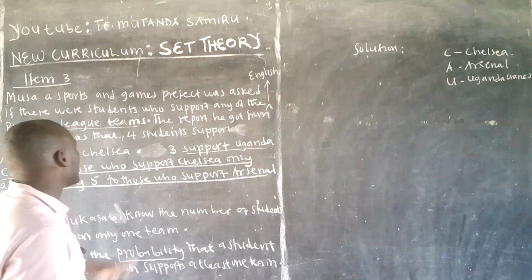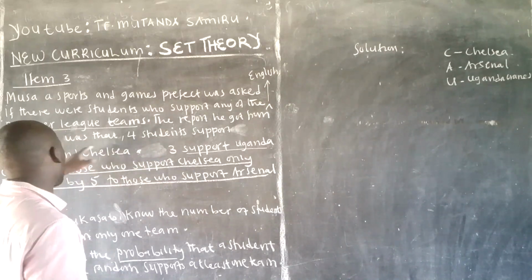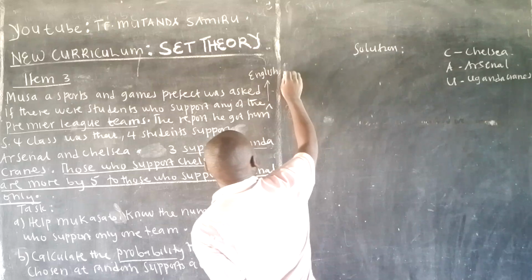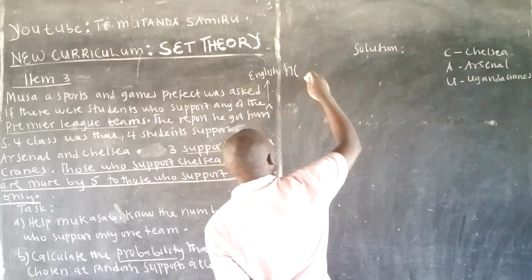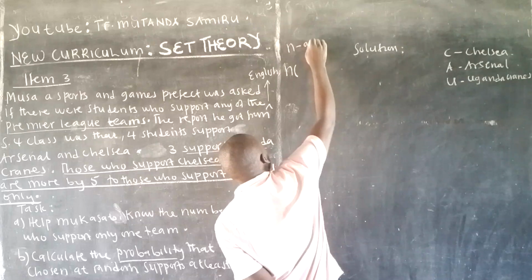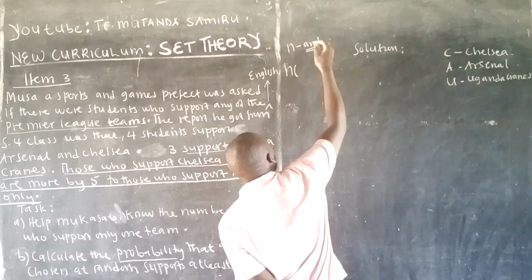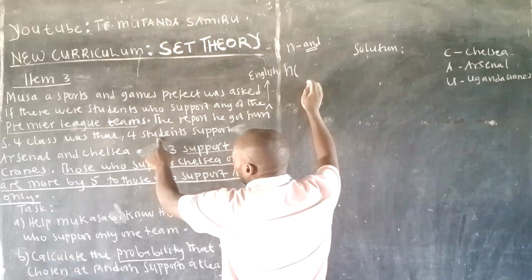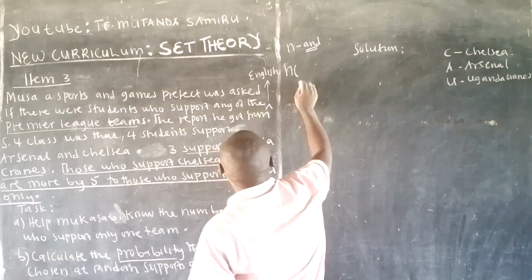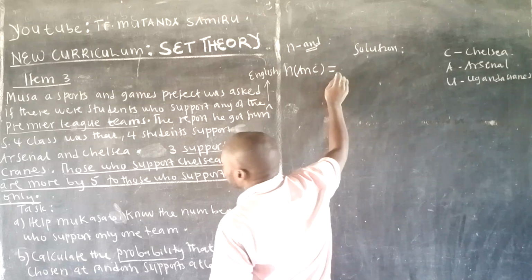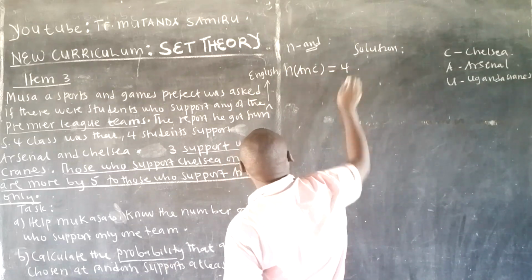So they're saying the report he got from senior 4 class was that 4 students supported Arsenal and Chelsea. What you must know, the intersection is the same as and. Whenever you see and in a certain number, then think about intersection. So 4 students support Arsenal and Chelsea, meaning that the number in Arsenal intersection Chelsea is 4. Please, better know that language.